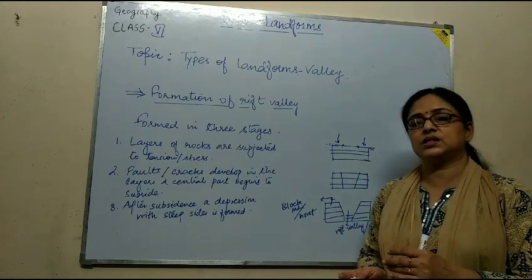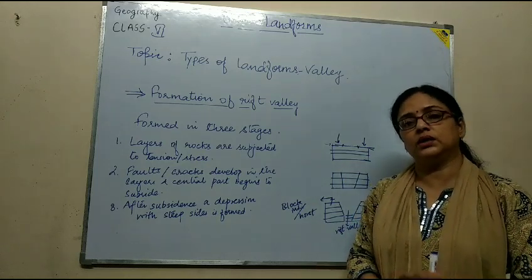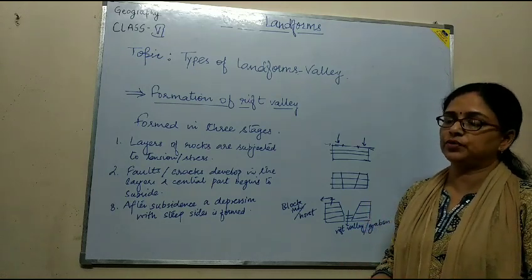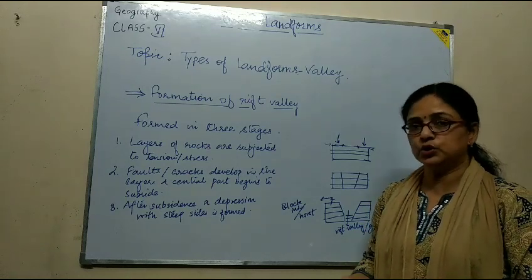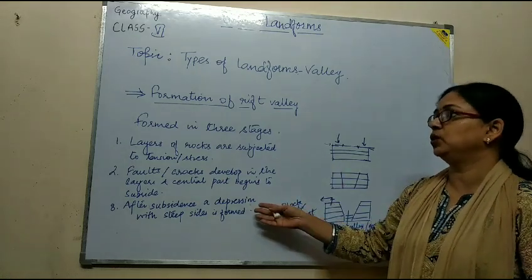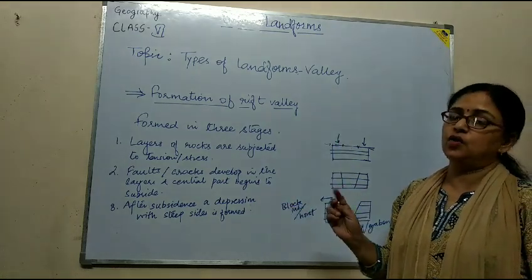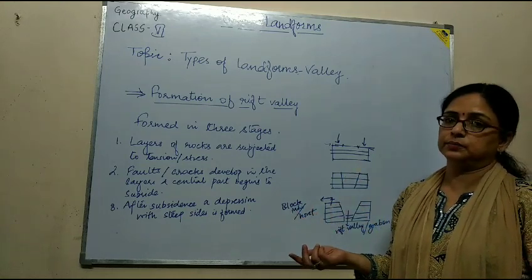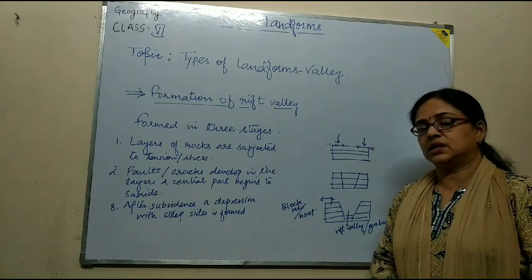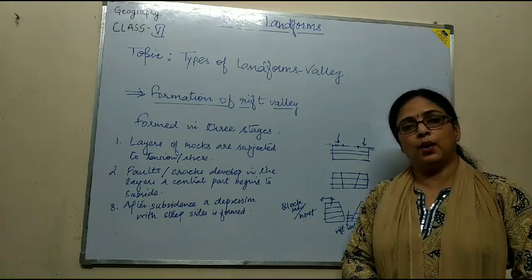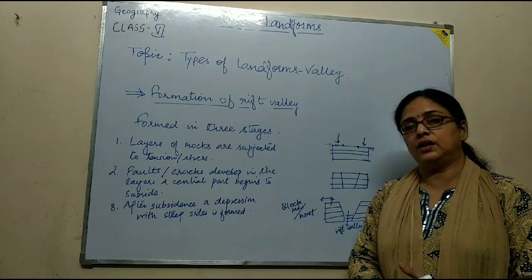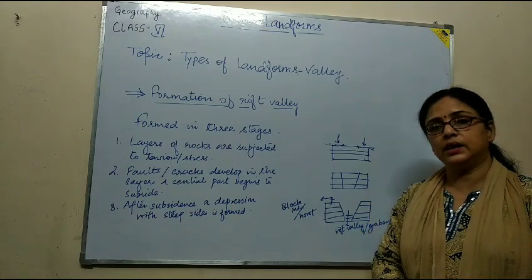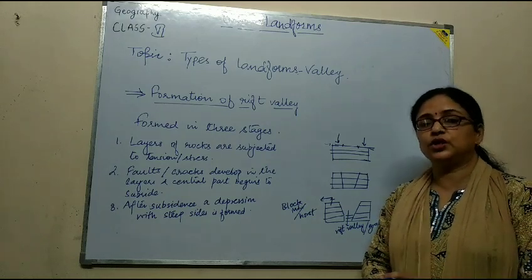So in this class we discussed what a valley is and how valleys are formed, and the different types of valleys. I gave you the example of the U-shaped valley and explained the rift valley. One of the world-famous rift valleys is in Africa. In the next class I will explain another feature of landform, that is plateau. Till then, just watch the videos.